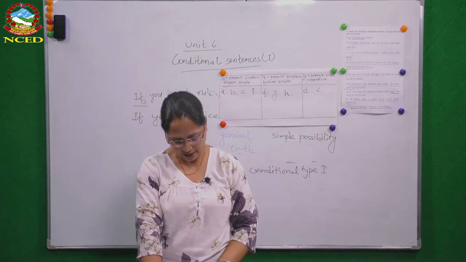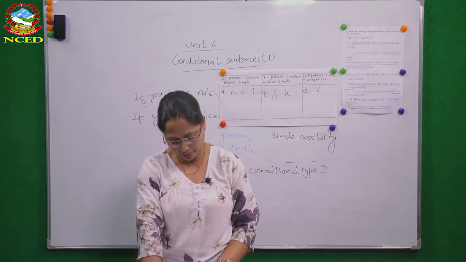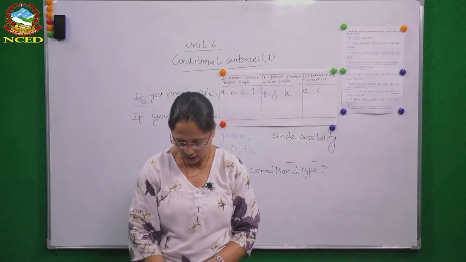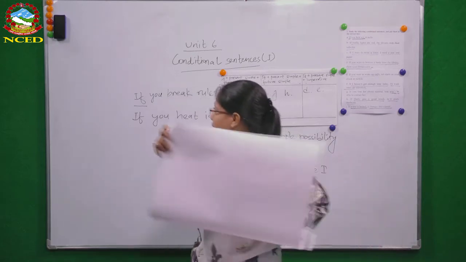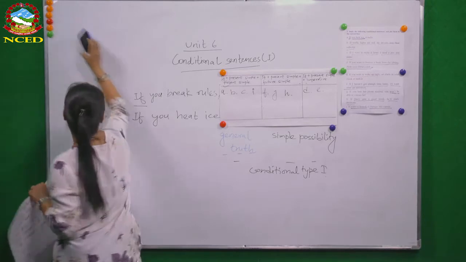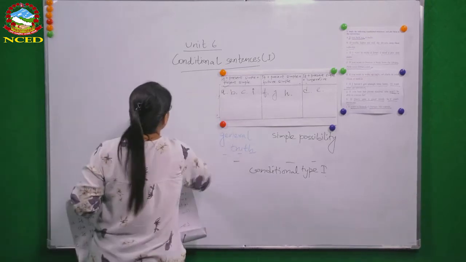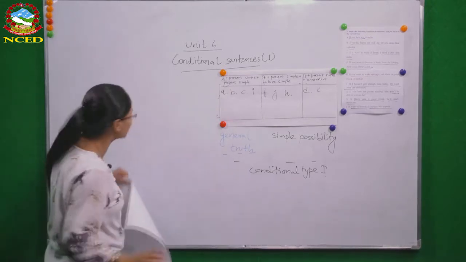Page number 66 again. Number B, time per grammar, and number 1. I have copied the same sentences here. You can do it from your book.